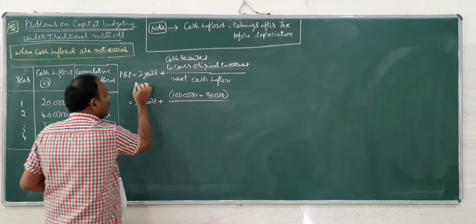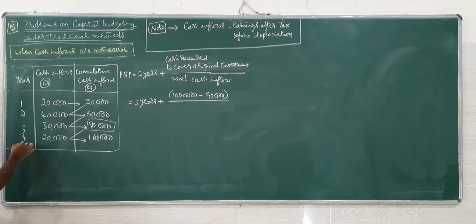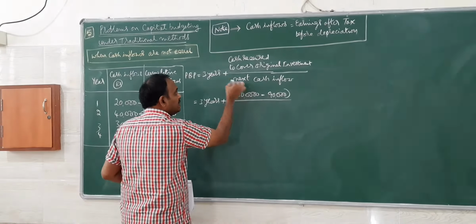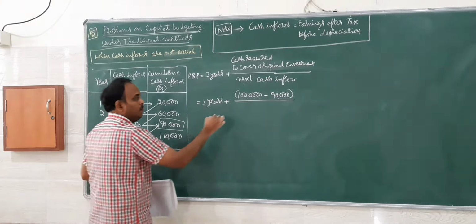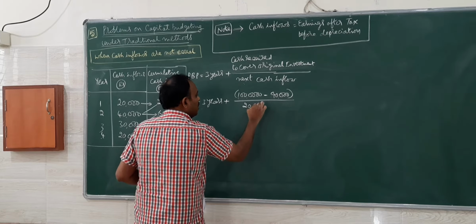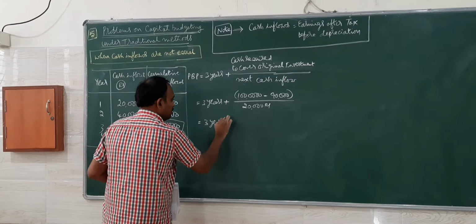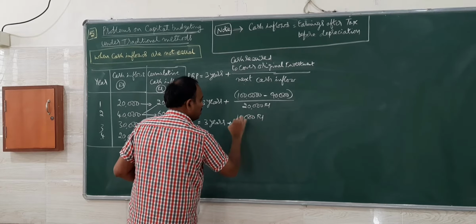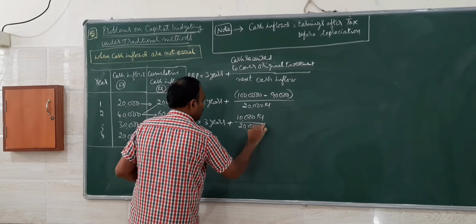Next, cash inflow. We have completed 3 years. The next cash inflow after 3 years is the fourth year cash inflow, 20,000 rupees. So 3 years plus the money required, which is 1 lakh minus 90,000, that is 10,000, divided by 20,000.